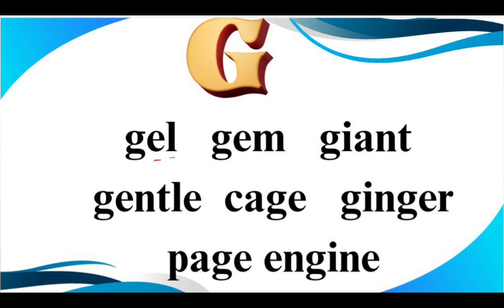J, E, L, gel. Now here letter E is followed after G. So the soft sound of G is J. So we say J, E, L, gel. G, E, M, gem. So whenever letter I, E or Y is followed after the letter G, we use the J sound. These are the examples like page, cage, gentle, giant, etc.